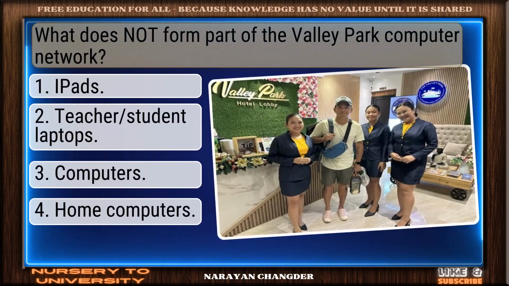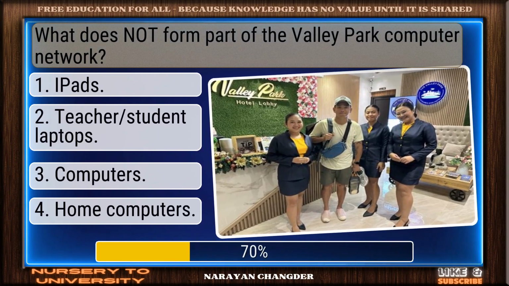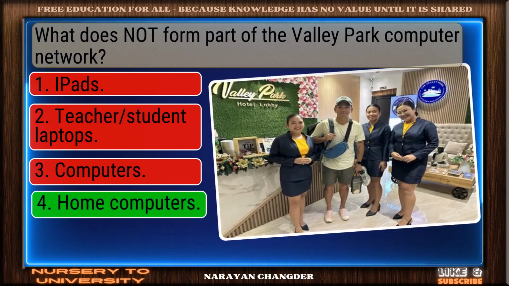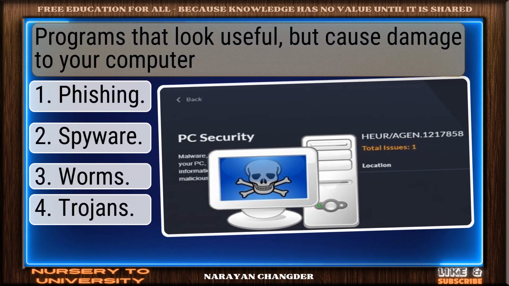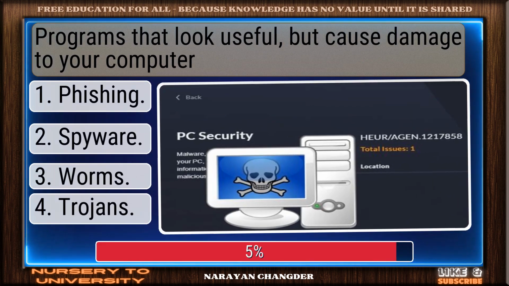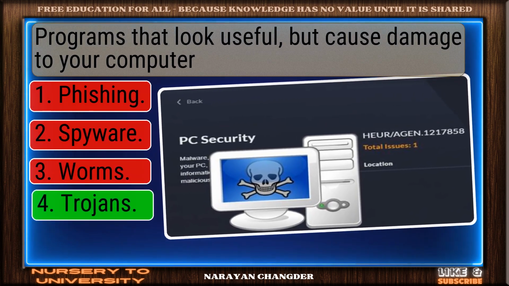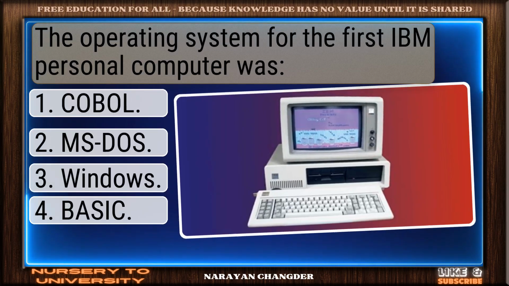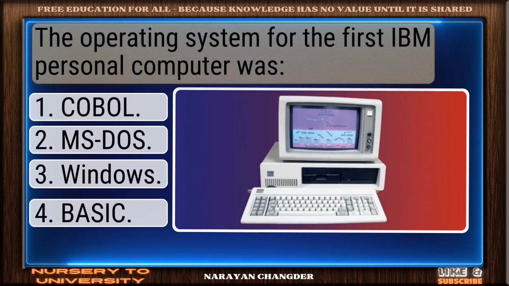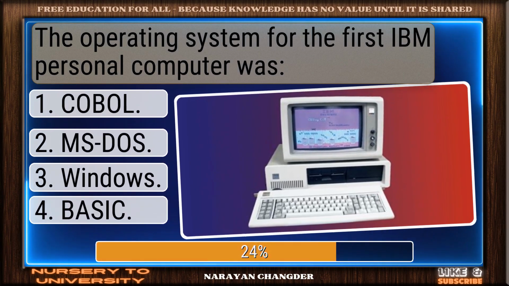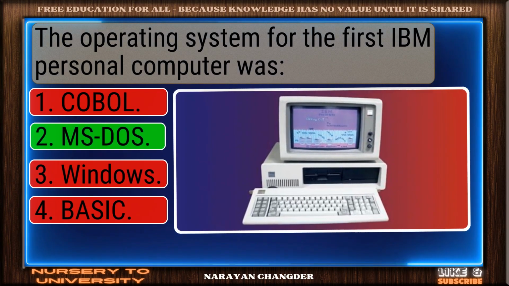What does not form part of the Valley Park computer network? Well reasoned. Home computers is correct. Programs that look useful but cause damage to your computer. You chose Trojans. Correct. The operating system for the first IBM personal computer was. Great thinking. MS-DOS is right.